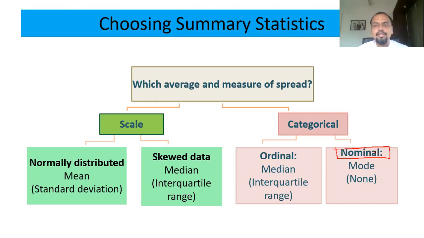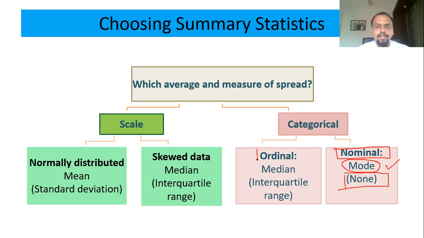In that case, the average used will be mode, and no measure of dispersion can be used. You cannot use range, quartile deviation, or standard deviation. That data cannot have any measure of dispersion. Clear? So for nominal data, we'll only use mode.